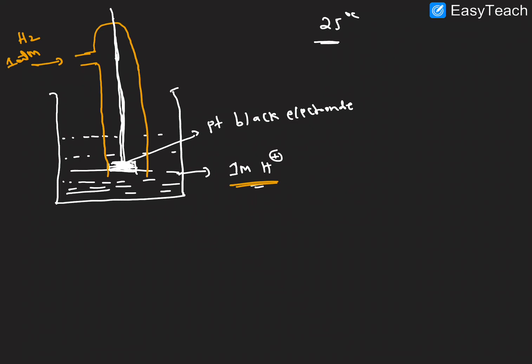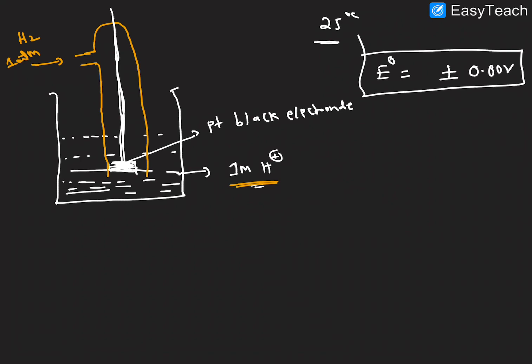By international agreement, the standard hydrogen electrode is assigned a potential of exactly 0.00 volts. This is always the electrode potential value of the hydrogen electrode.